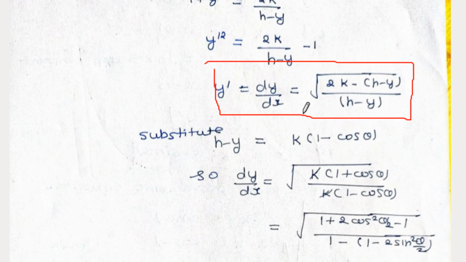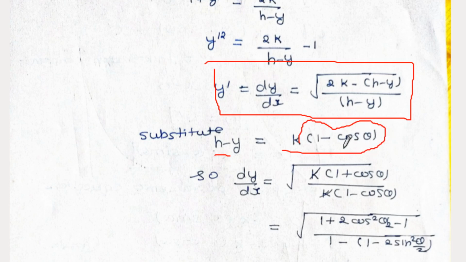If we use the substitution method, we can solve this derivative very easily. So let us choose h minus y equal to k1 minus cos theta. When we put in this new variable theta, where theta is the new variable, right?